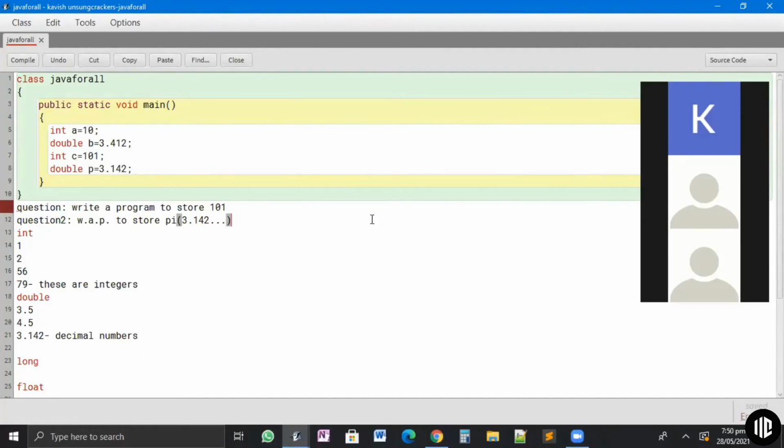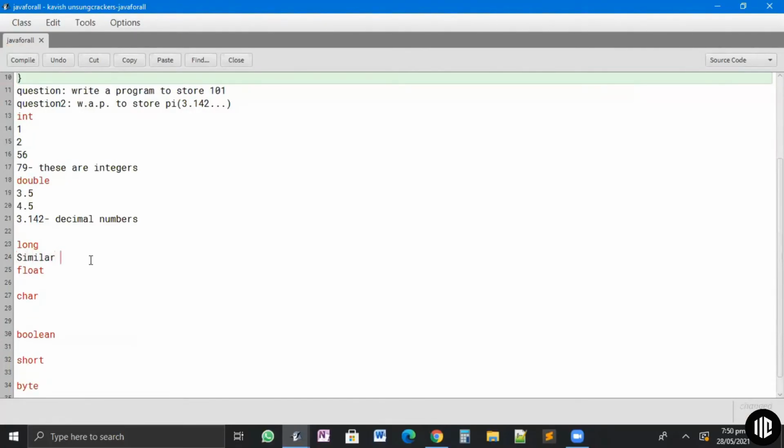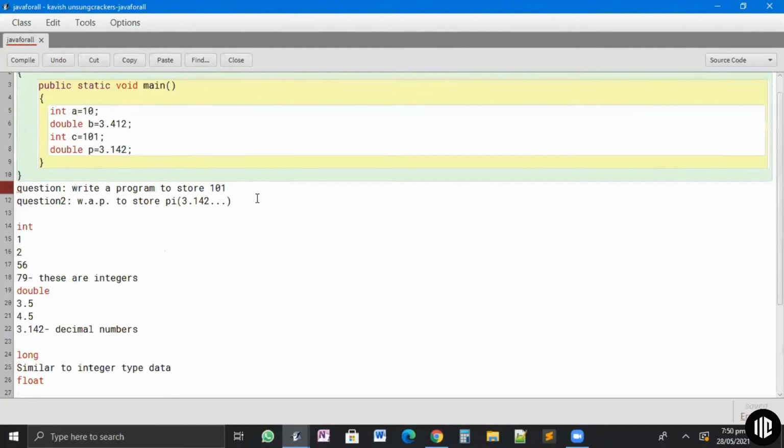Now, let's first discuss the ahead ones. There's something called long. Long is similar to integer type data. Just a note, all of this that you're writing here, double, long, are called data types in Java.